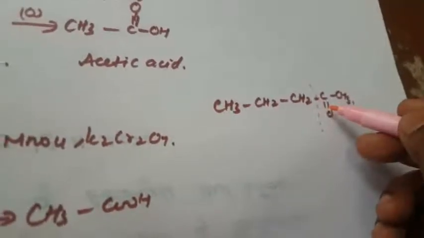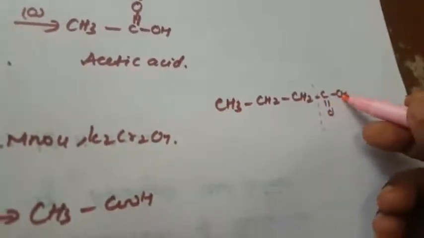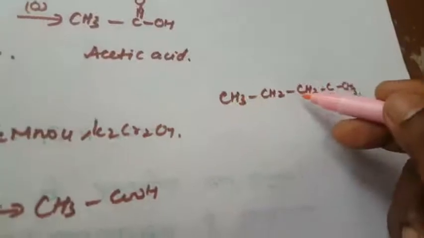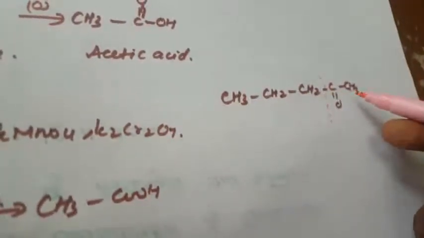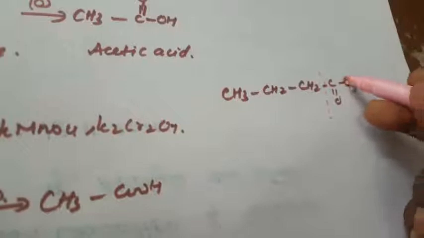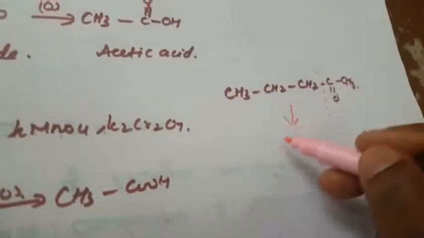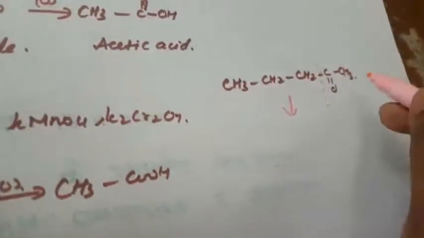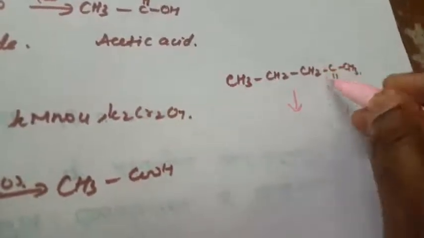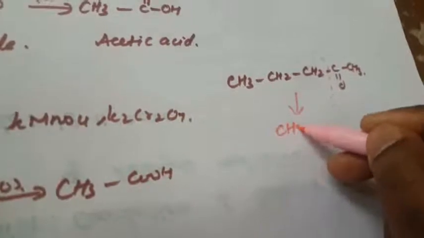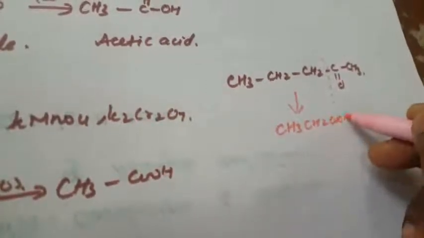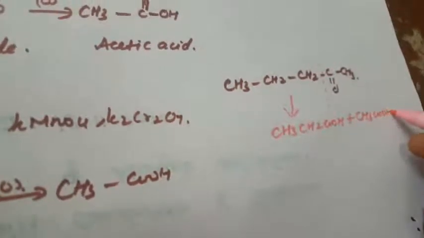What is the meaning of that? The smaller alkyl group has one carbon here. The keto group stays with the smaller alkyl group, and the remaining compound is converted into acid. So both are converted into acid, cleaved at this bond: CH3CH2COOH is one compound, and another one is acetic acid. So those are the two compounds.